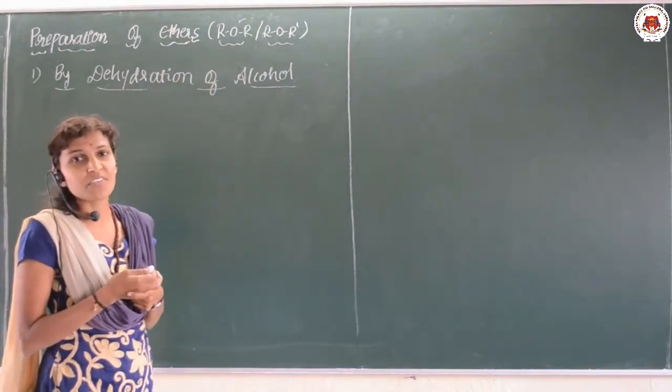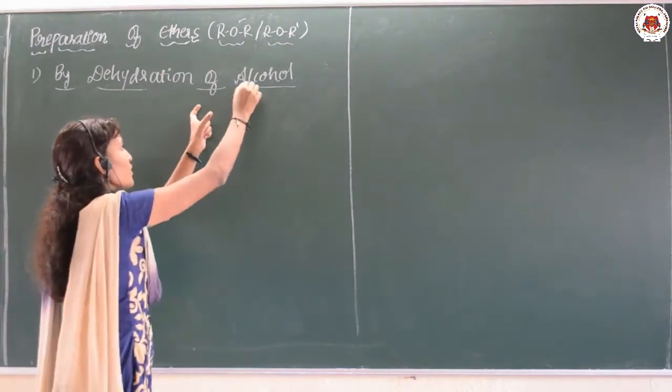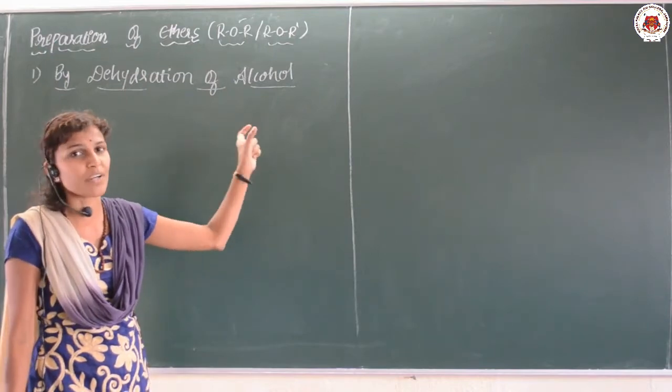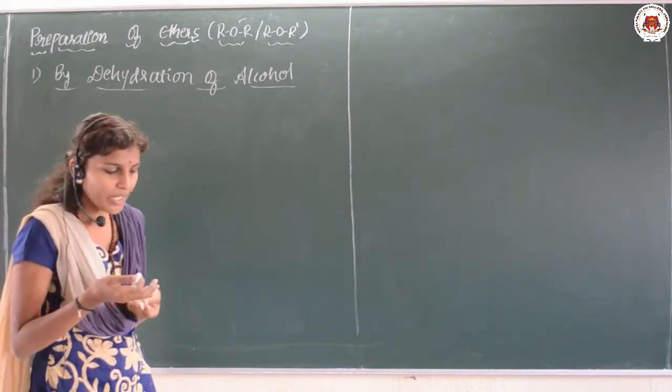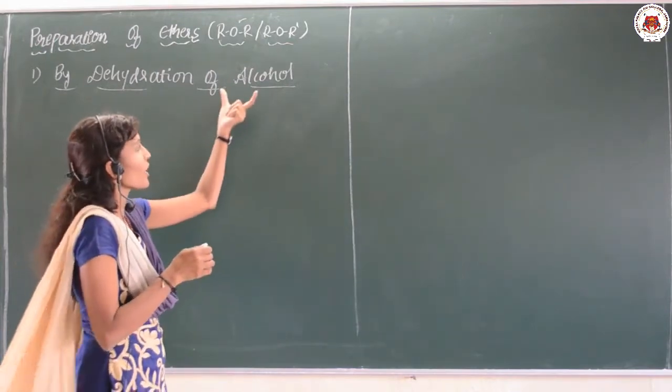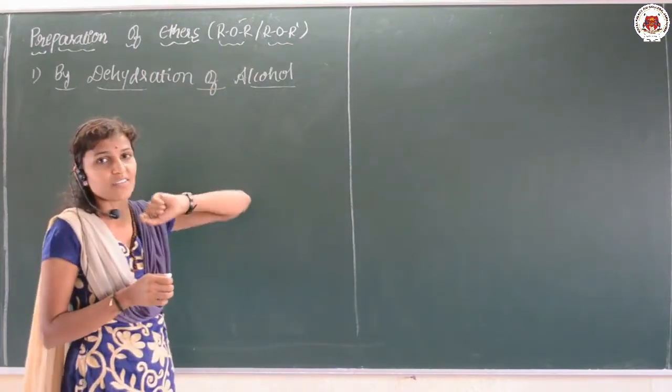Why? This process completely depends upon the temperature. If we maintain a different temperature range, you are going to get the alkene as well as the ether as a product.